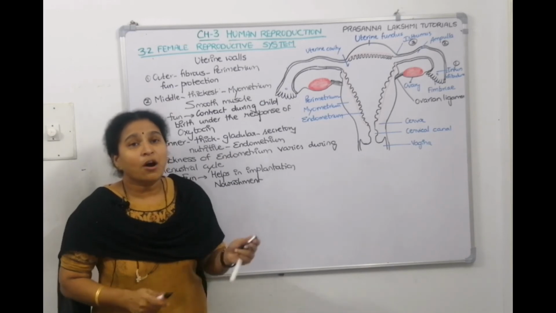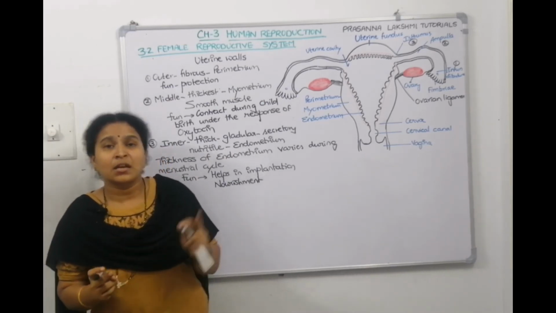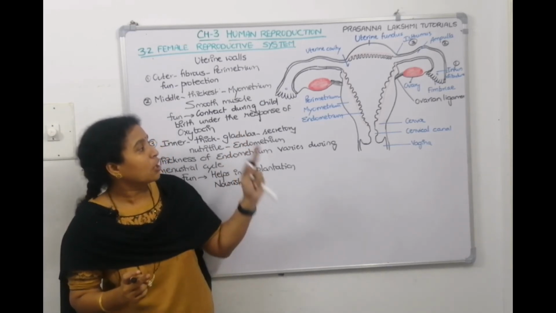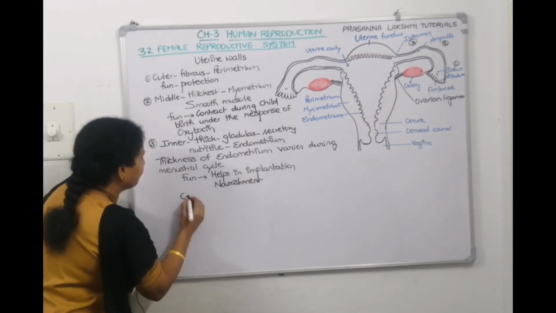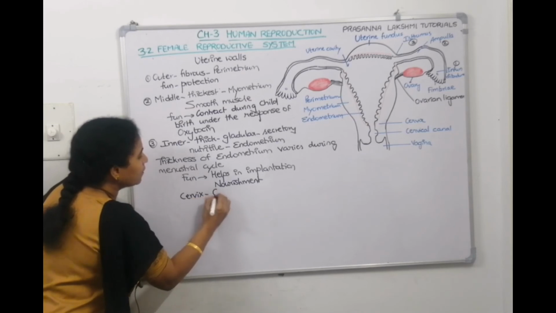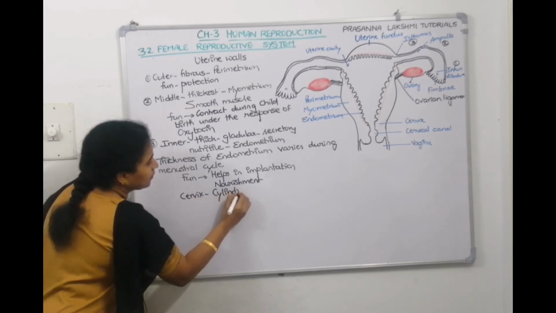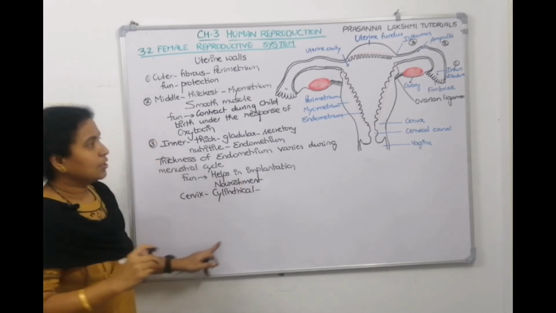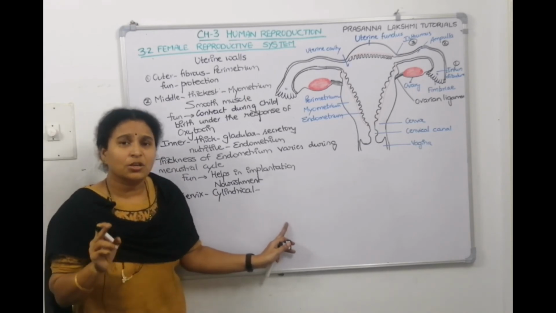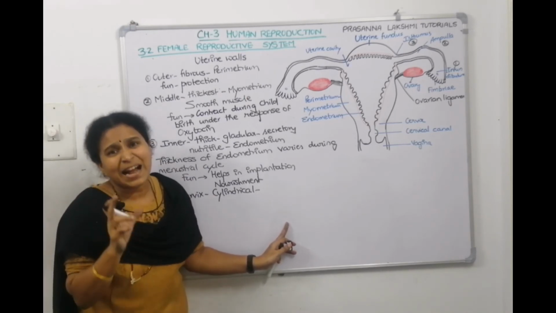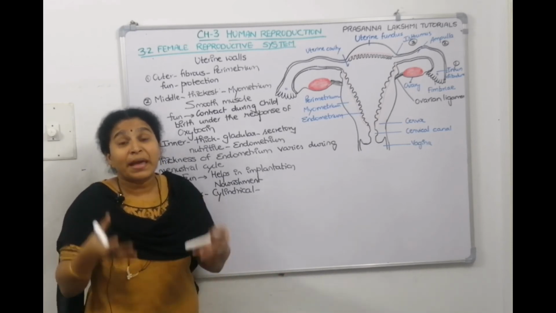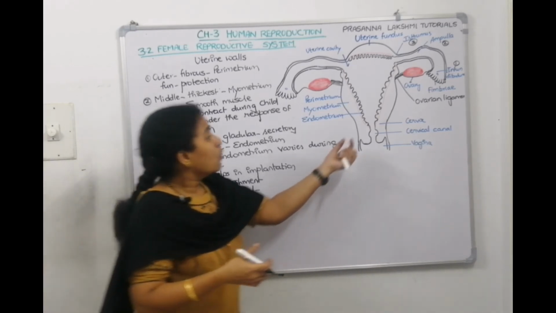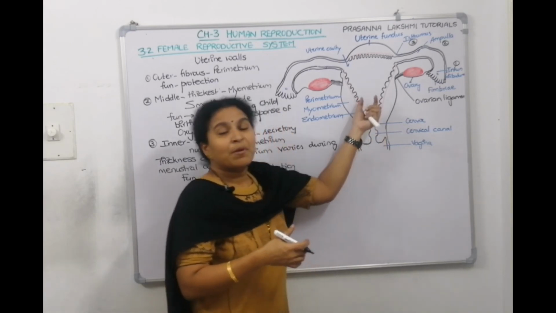Morphologically, the upper part is called the fundus, the middle one is the body, and the lower one is the cervix. What is the cervix? It is a cylindrical structure, and it has the largest and strongest sphincter, which helps to bear the weight of the baby. Only when the cervix opens will the baby be delivered.